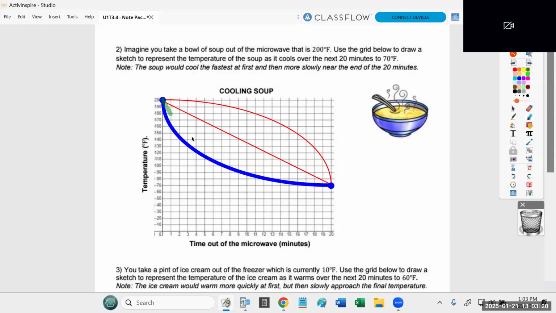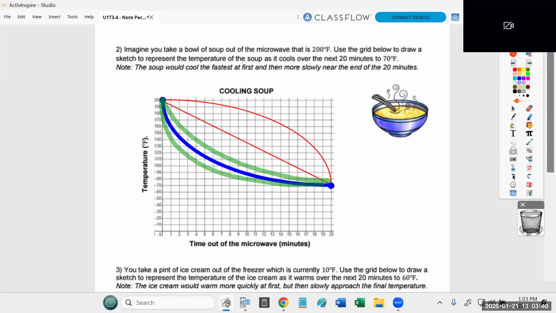So your curve could look like this. It could look like this. It could look like this. You see what I'm saying? I'm not going to be picky about how curved you make it. I'm going to be asking myself, do you have the starting and ending temperature? Is it a curve? And does it decrease faster in the beginning? Those are the four things I'd be looking for.